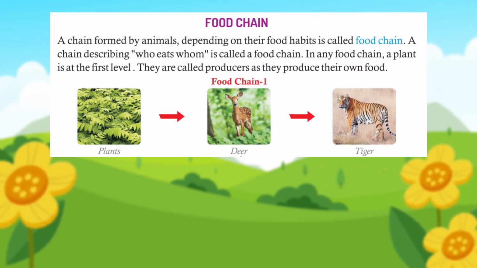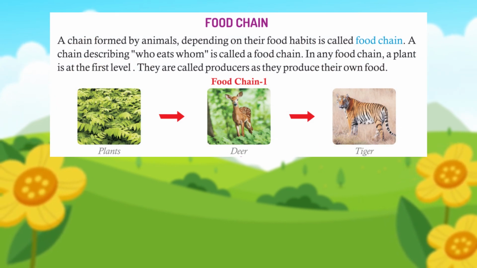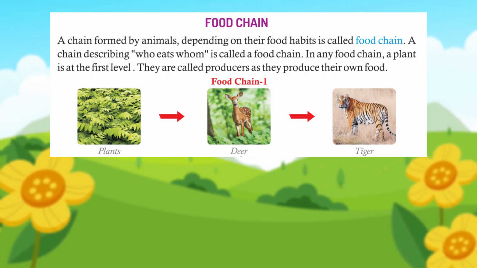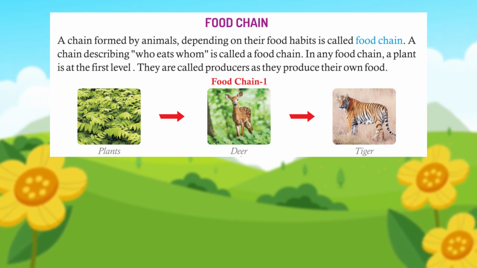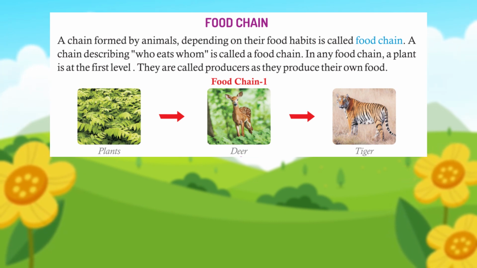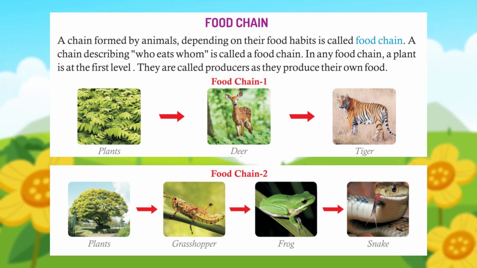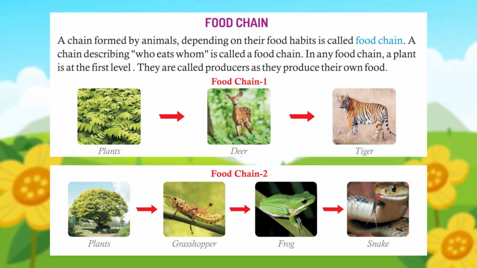Food chain. A chain formed by animals, depending on their food habits, is called a food chain. A chain describing who eats whom is called a food chain. In any food chain, a plant is at the first level. They are called producers as they produce their own food.